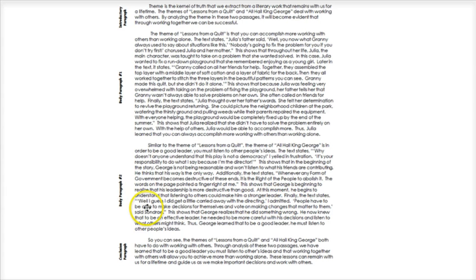Finally, the text states, "Well, I guess I did get a little carried away with the directing, I admitted. People have to be able to make decisions for themselves and vote on making changes that matter to them," said Zandre. This shows that George realizes that he did something wrong. He now knew that to be an effective leader, he needed to be more careful with his decisions and listen to what others might think. Thus, George learned that to be a good leader, he must listen to other people's ideas.